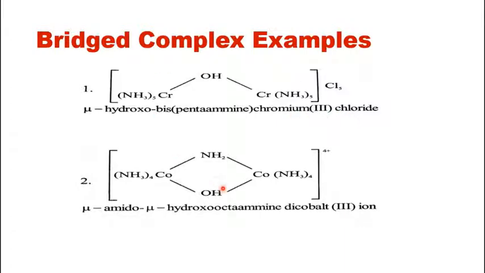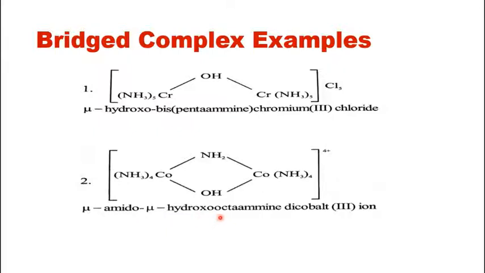So next up you have an example where you have two types of bridging ligands. One is NH2 and the other one is OH. So first you will name according to alphabetical order. So mu, because it is a bridging ligand, mu amido for NH2. NH2 is different from NH3. Please remember that. So mu amido. Then you have OH. So mu hydroxo.